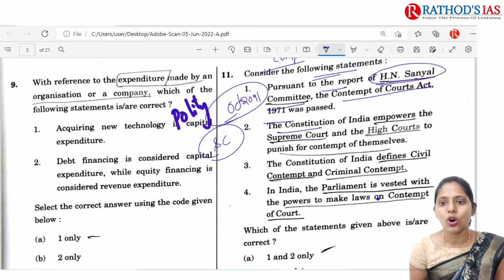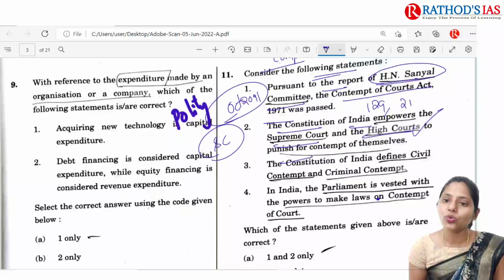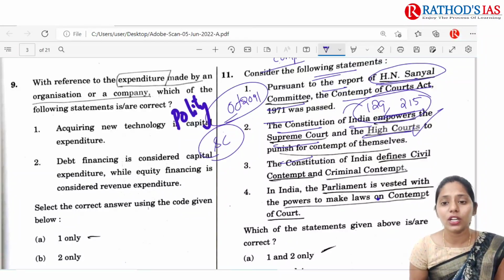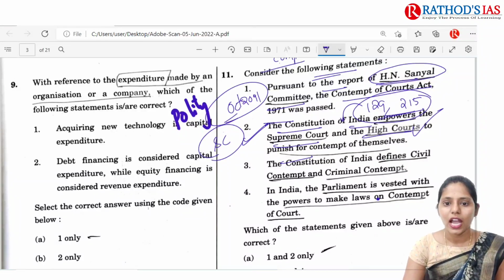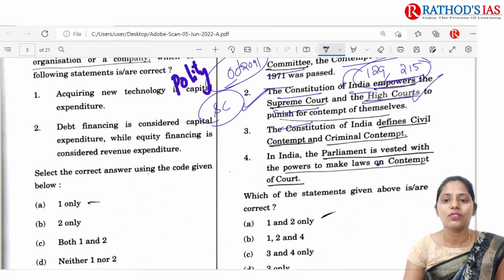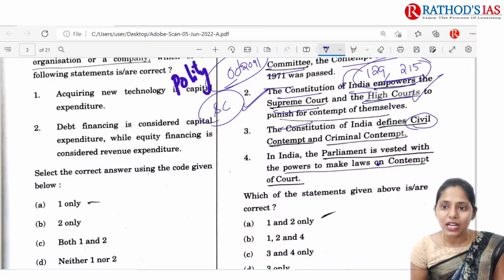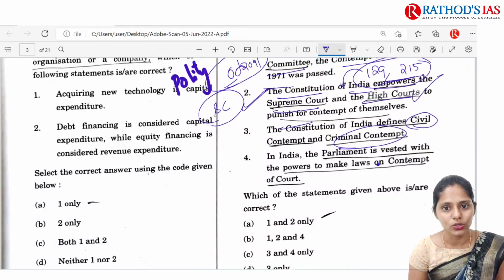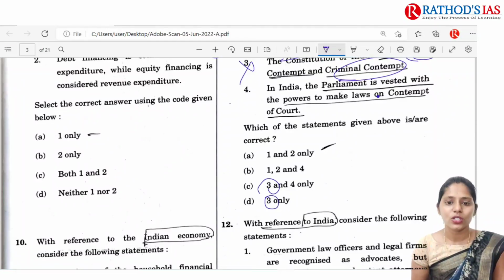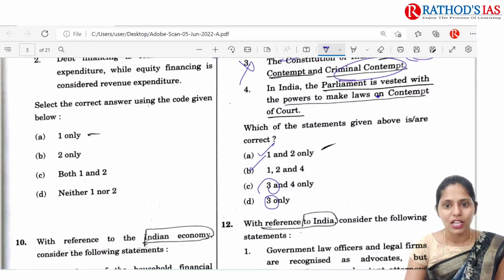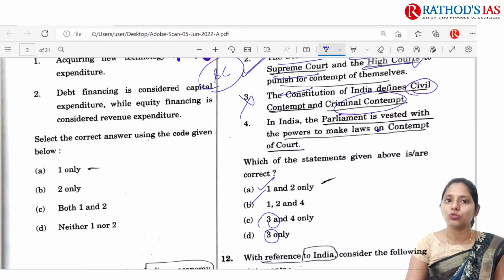The next statement is, the Constitution of India empowers the Supreme Court and High Courts to punish for contempt of themselves. Yes, we have Article 129 and Article 215 of the Indian Constitution, which mainly talk about contempt of court. So this second statement is absolutely right. The third statement is, the Constitution of India defines civil contempt and criminal contempt. Actually, contempt of court is not defined in our Indian Constitution, so you can simply eliminate this third statement. Then you will have two options, A and B, and you have to read one more statement, the fourth statement.